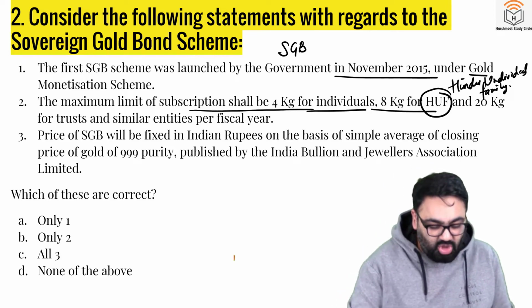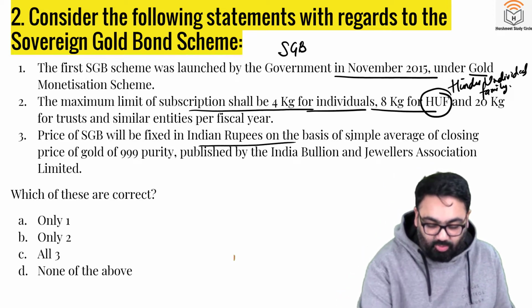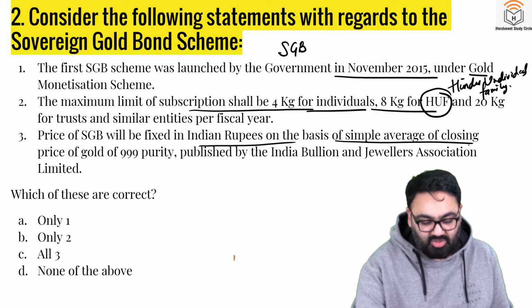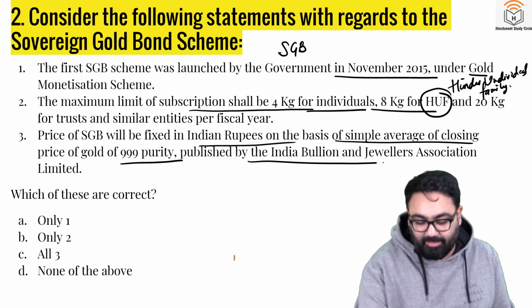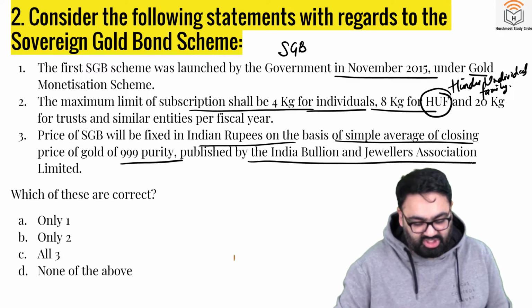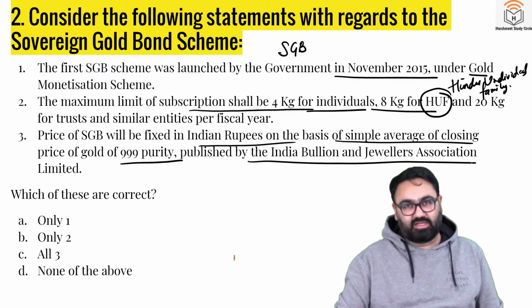Third, the price of sovereign gold bond will be fixed in Indian rupees on the basis of simple average of closing price of gold of 999 purity, published by the Indian Bullion and Jewellers Association Limited. How many of these are correct?